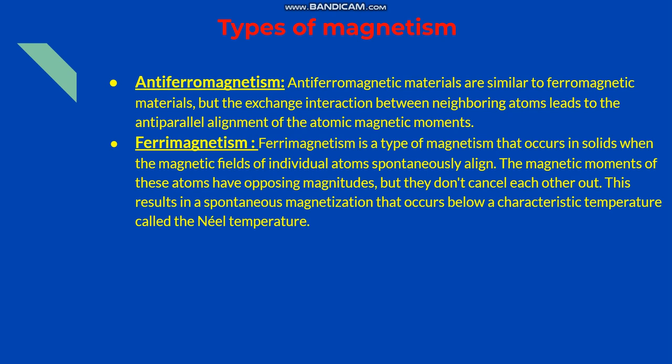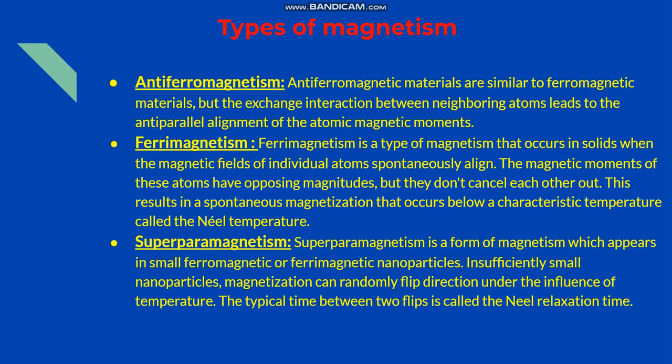Ferrimagnetism. Ferrimagnetism is a type of magnetism that occurs in solids when the magnetic field of individual atoms spontaneously align. The magnetic moments of these atoms have opposing magnitudes, but they don't cancel each other out. They result in a spontaneous magnetization that occurs below a characteristic temperature called the Néel temperature.